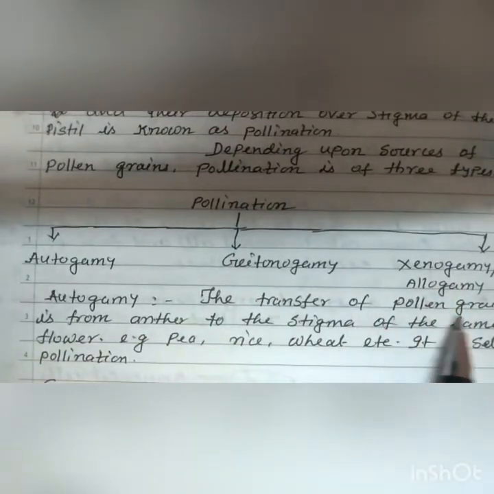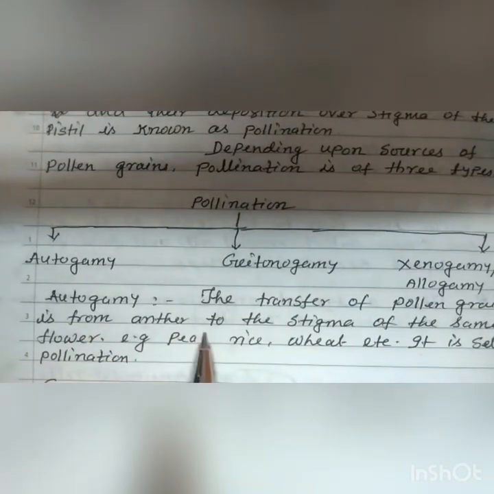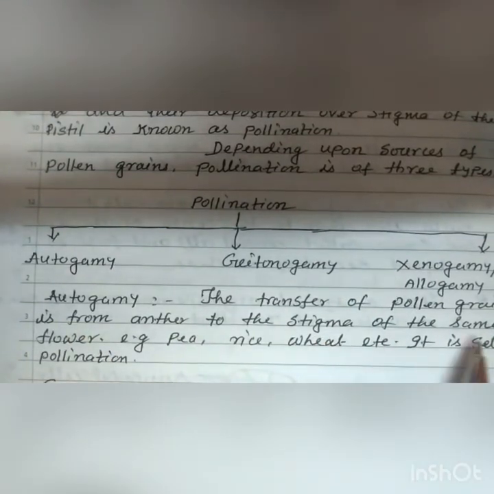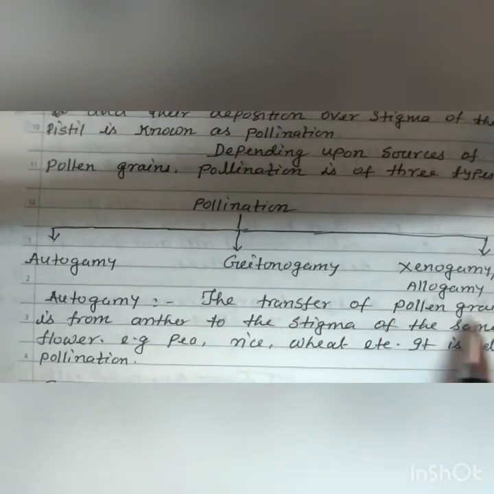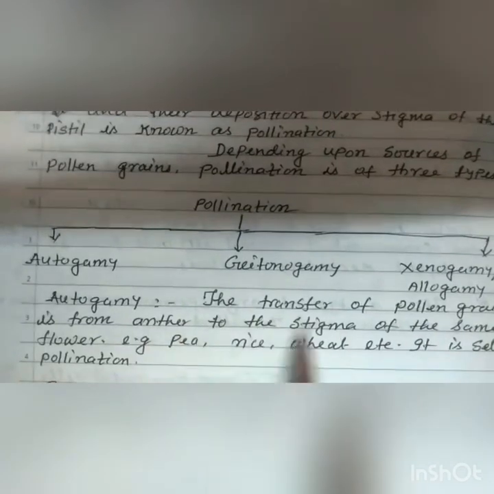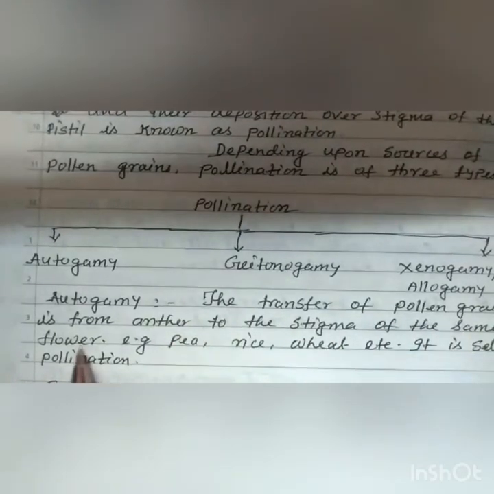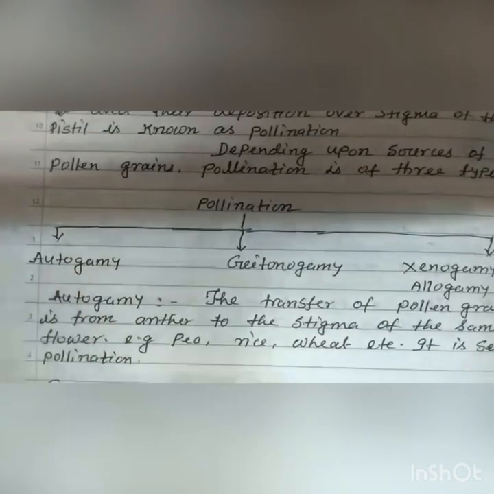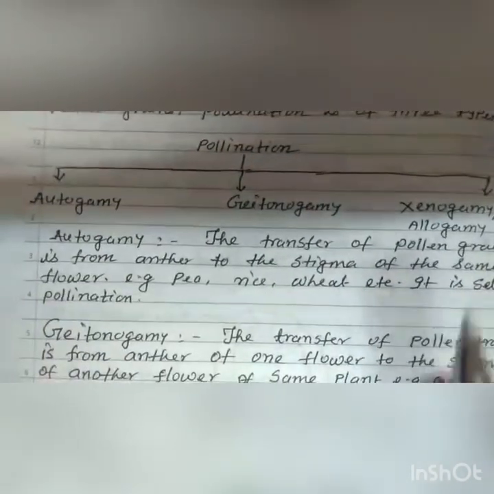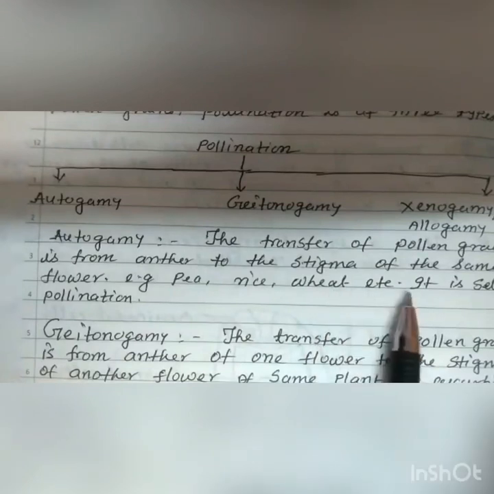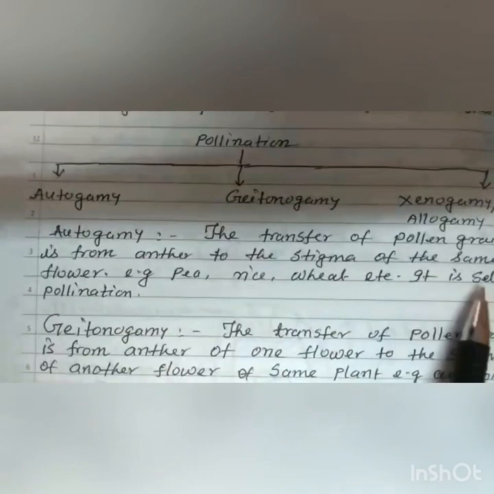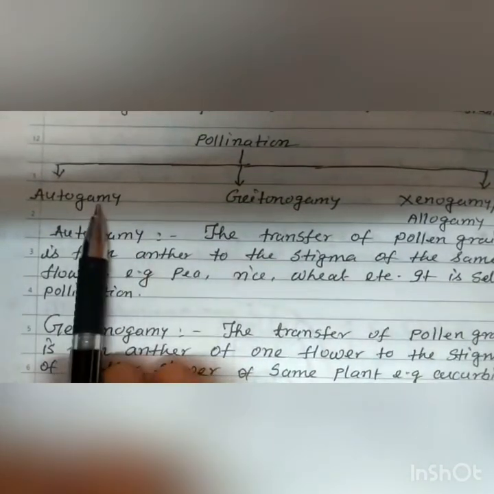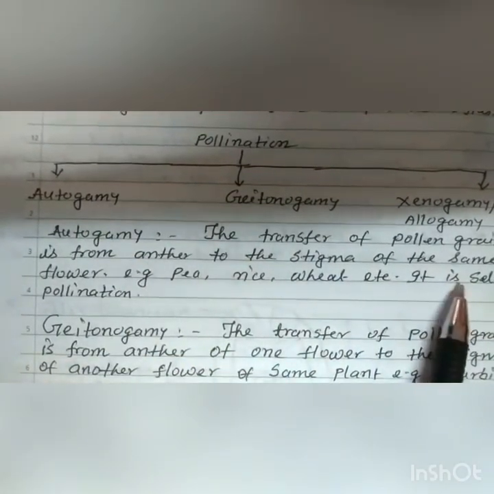Autogamy. The transfer of pollen grains is from anther to the stigma of the same flower. Auto means self. If the transfer of pollen grains takes place from anther to the stigma of the same flower, it is known as autogamy. Examples are pea, rice, wheat, etc. Autogamy is also known as self-pollination.